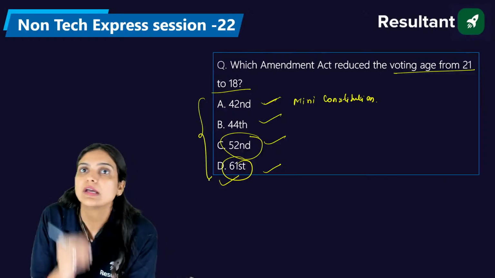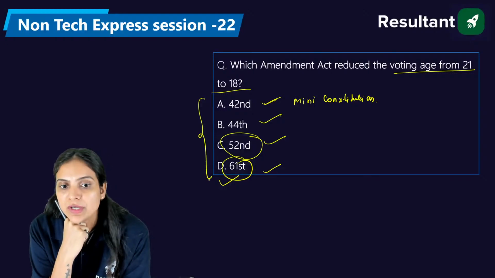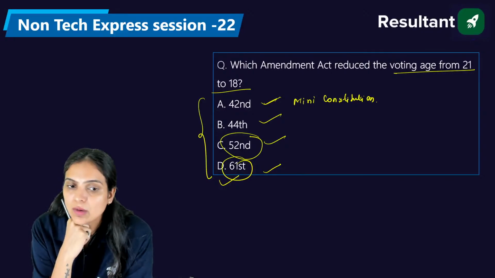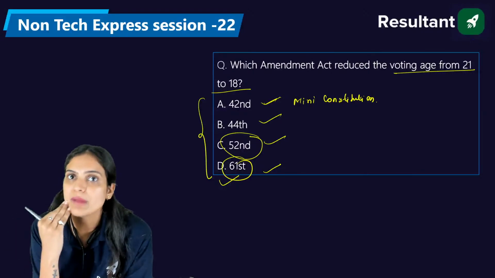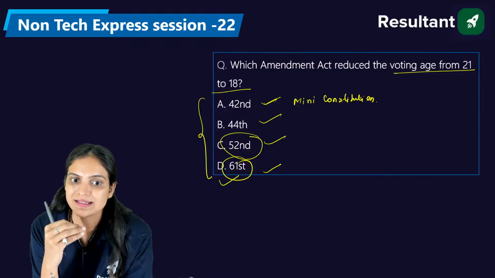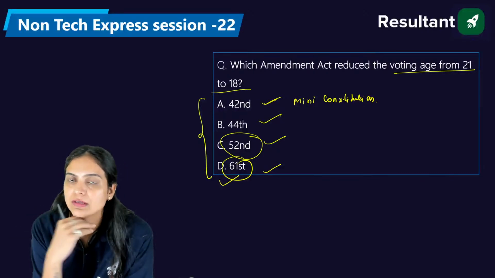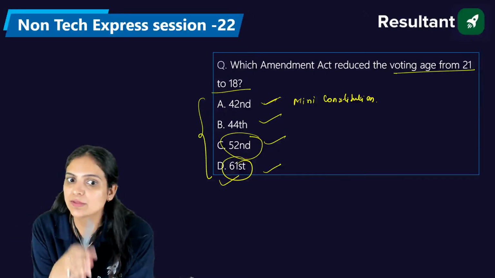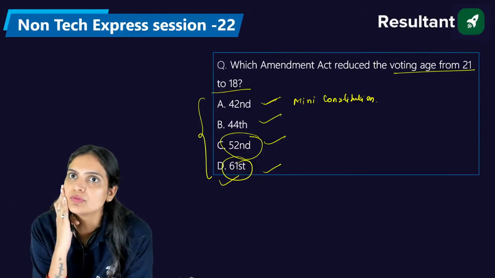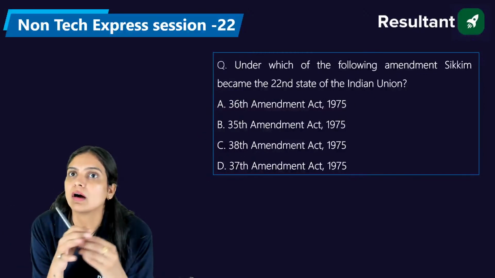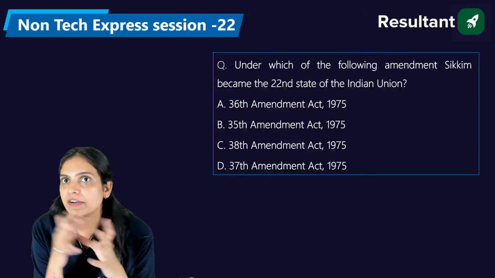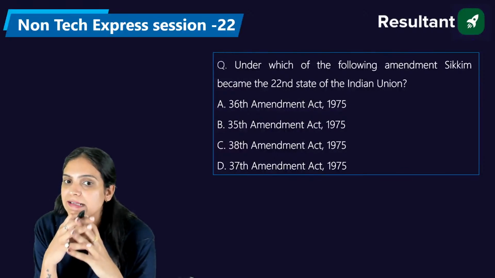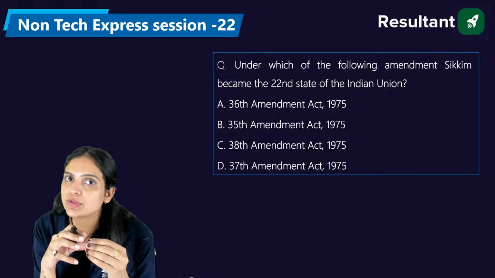reduced the age of voting from 21 to 18, and we also increased the number of members in the Election Commission. At that time we had only one, but by that constitutional amendment, we increased it up to three. Yes, anti-defection is related with the 52nd. Exactly, the 10th Schedule was added to the Constitution.